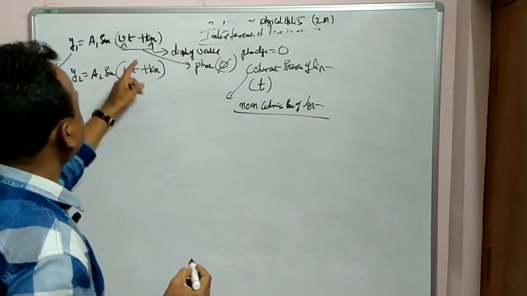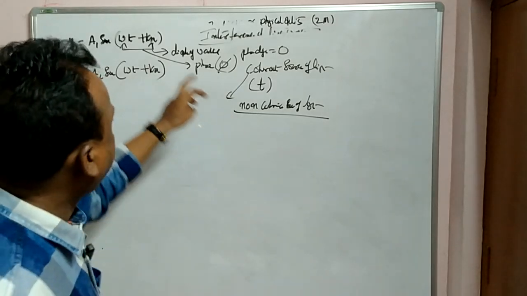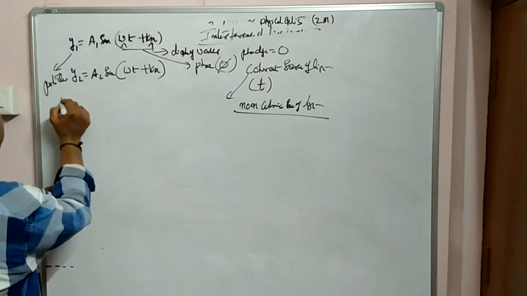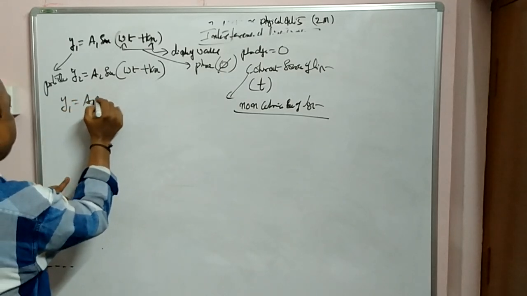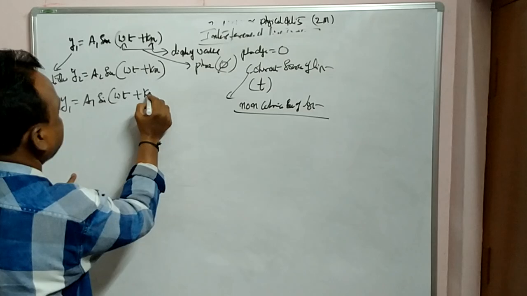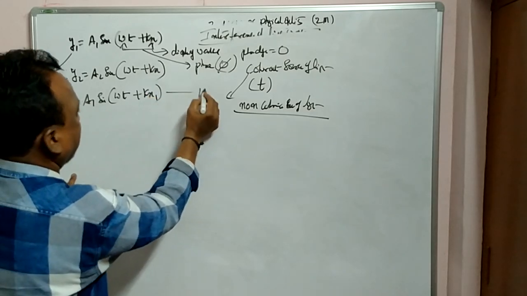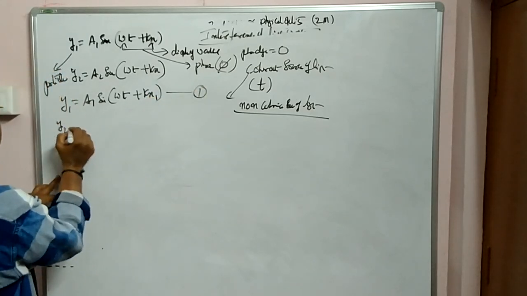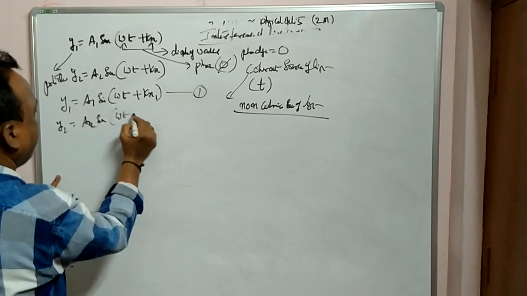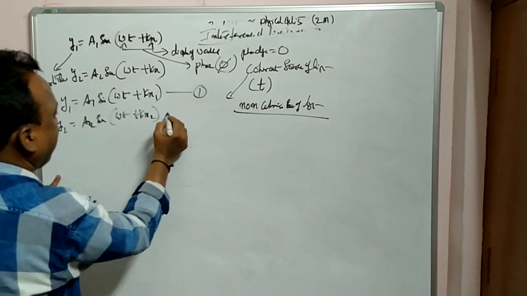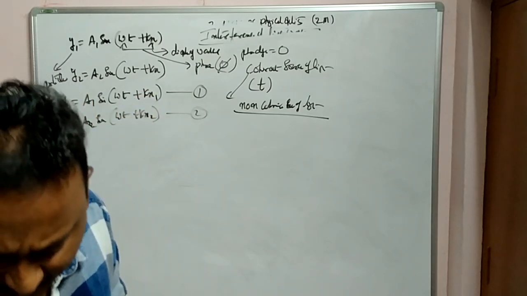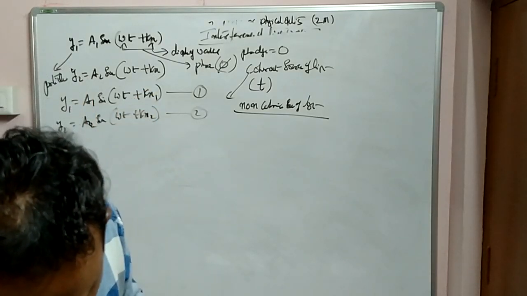So what I will do is, I will change the displacements here. See, I am changing: y1 is equal to a1 sin(omega t plus kx1). The second wave, y2 is equal to a2 sin(omega t plus kx2). So here this is maintaining some phase difference, and I am taking some different values.